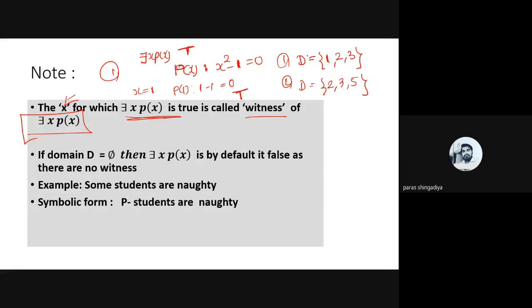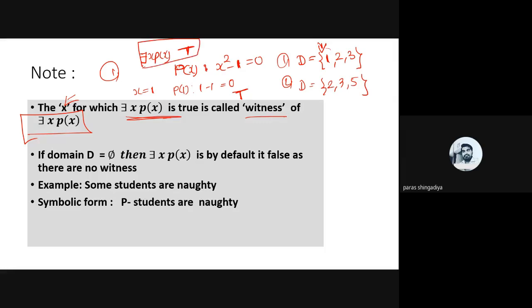Why is it true? Because for a single value of the domain, P(x) becomes true. There is no need to check the answer for 2 and 3, because there is one value in the domain where P(x) is defined as true. P(1) becomes a true output for the predicate. Therefore there exists x P(x) will be true.